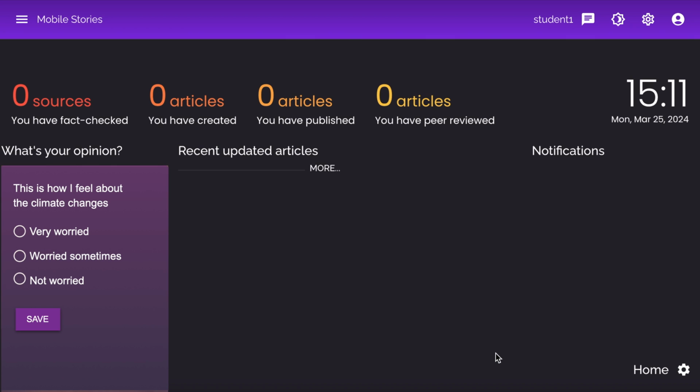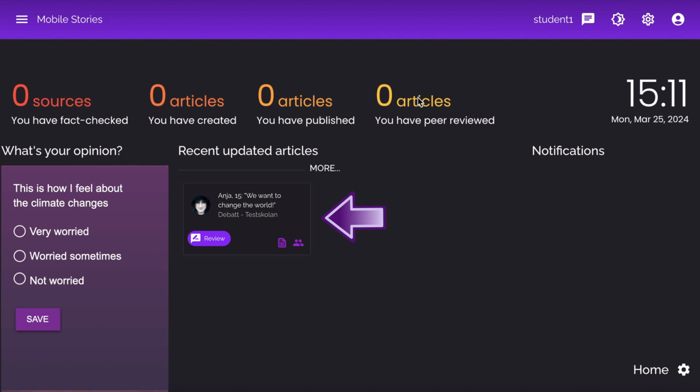Now, after logging in, you're on a page called Home. It might look a little empty here right now, but don't worry, more things will appear here once you start working on your articles. On this page, you can see how many sources you have added and how many articles you have written or reviewed. You will also be able to see all your articles here as tiles or small cards. By clicking on one of them, you will go directly to the article.